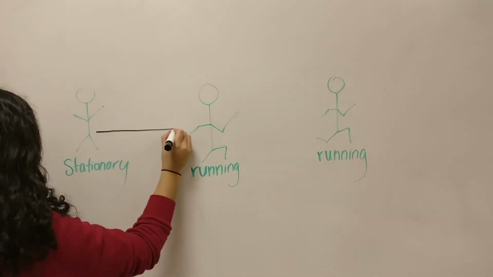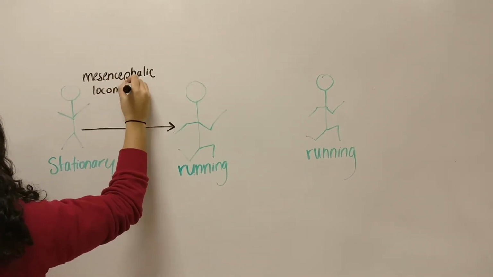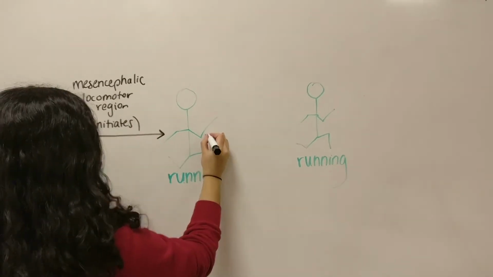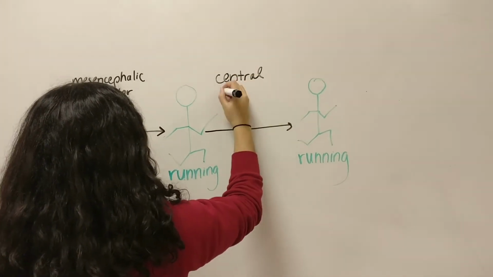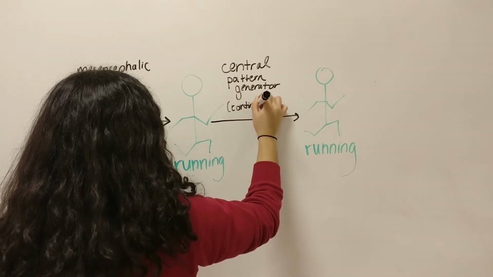Ta-da! In the brainstem, the mesencephalic locomotor region initiates the run. Then, the central pattern generator in the spinal cord is responsible for the continuation of running and respiration. Both are rhythmic patterns of motor activity that are generated in absence of sensory information. Reciprocal activity in flexor and extensor motor neurons is coordinated to produce rhythmic contraction.